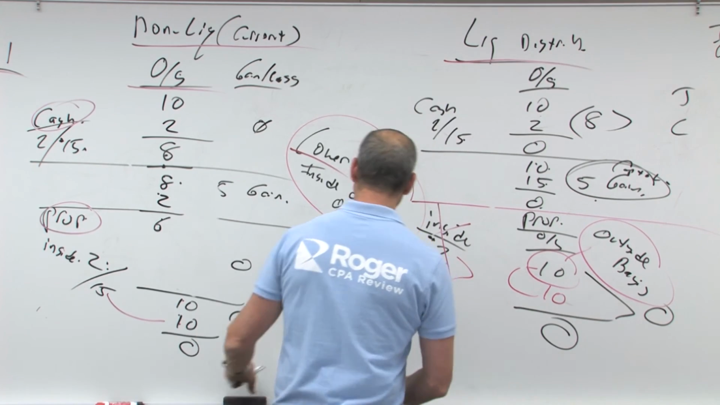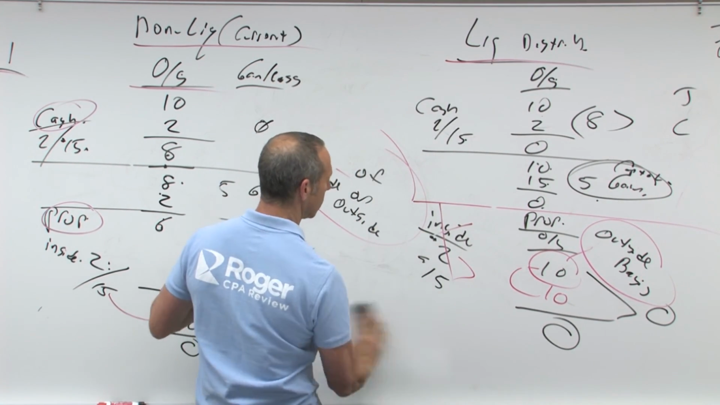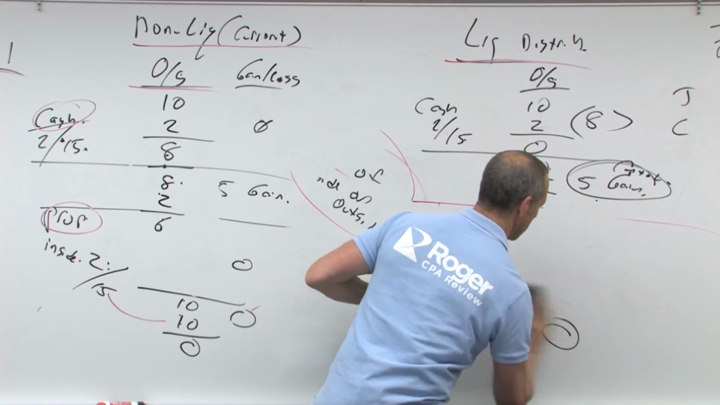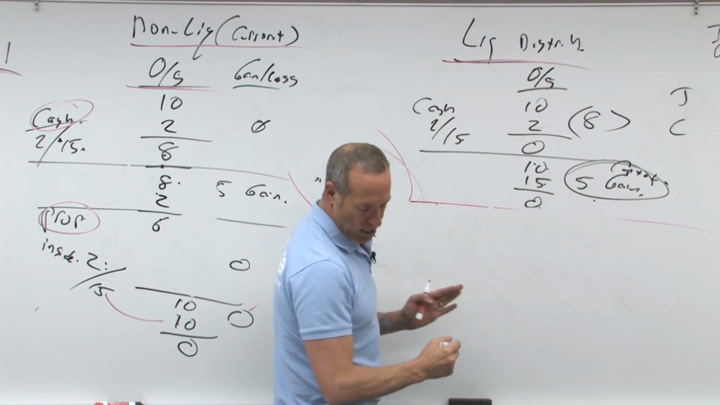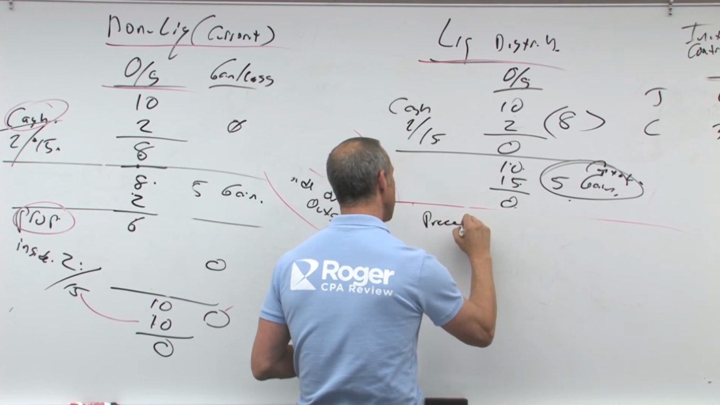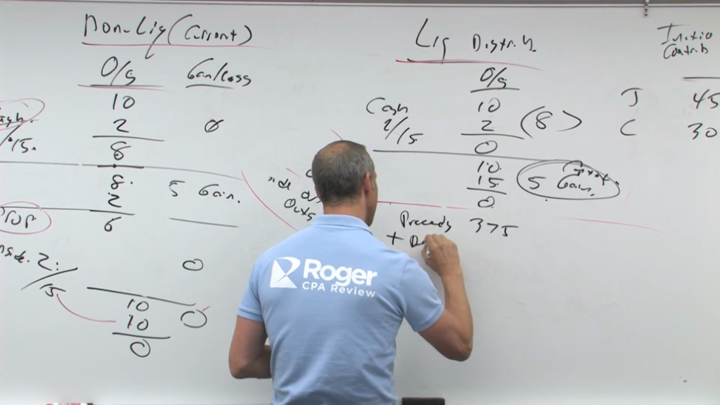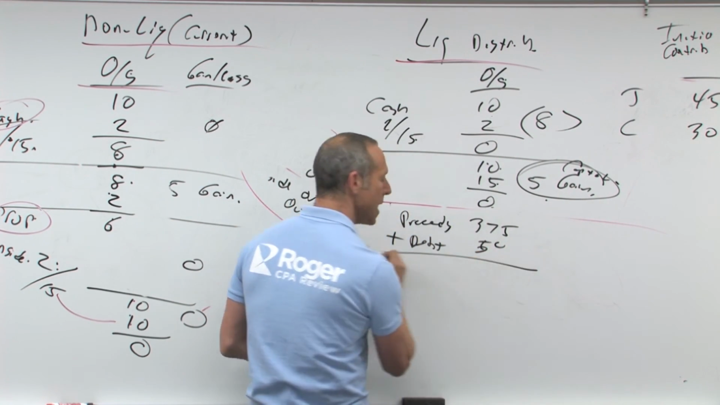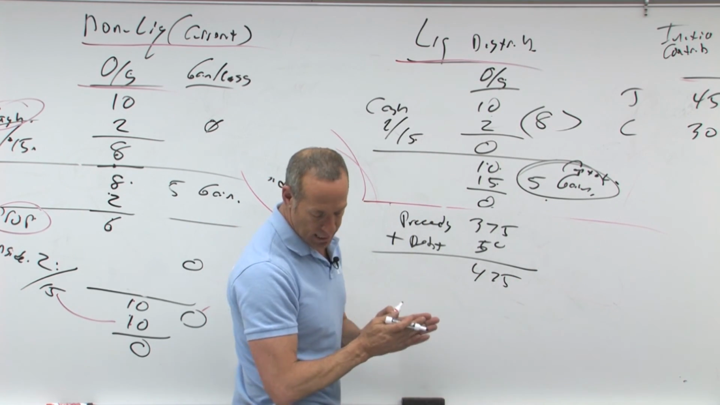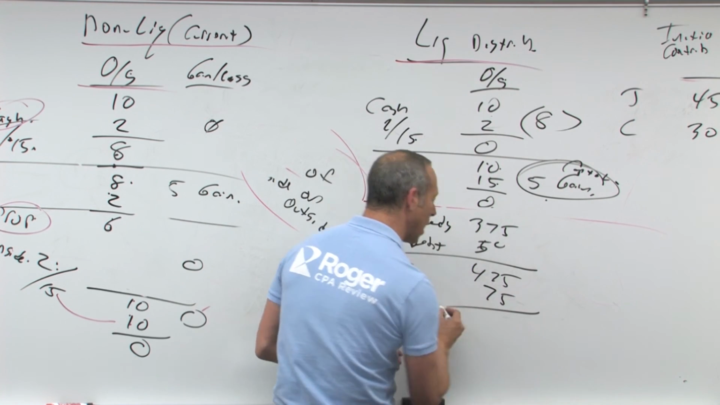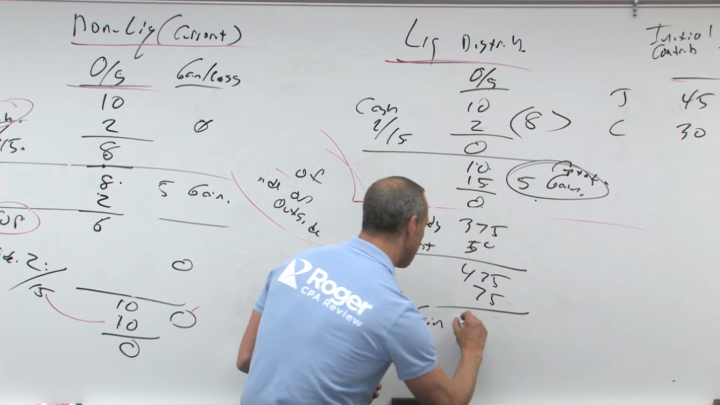Let's see what's happening here. The actual cash proceeds are $375 plus your net debt relief of 50. So the amount realized is 425. The basis in the partnership was only 75. Therefore, we have a gain, in this case, of 350.